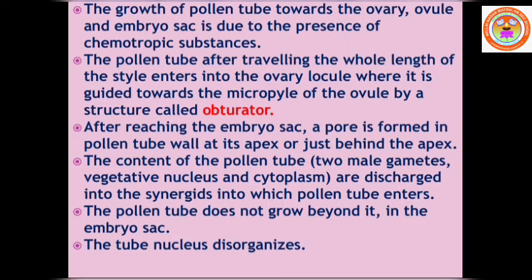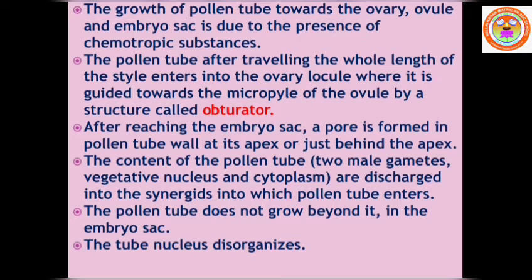The next is growth of pollen tube. The growth of pollen tube towards the ovary, ovule and embryo sac is due to the presence of chemotropic substances. Synergids contain some filiform apparatus. These synergids secrete some chemical substances. They attract the pollen tube.